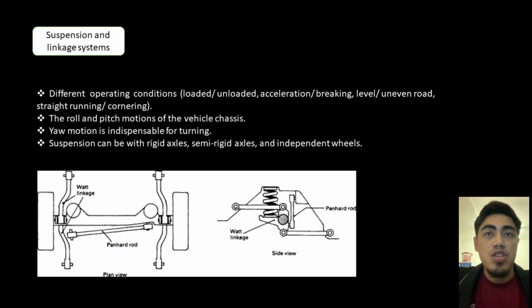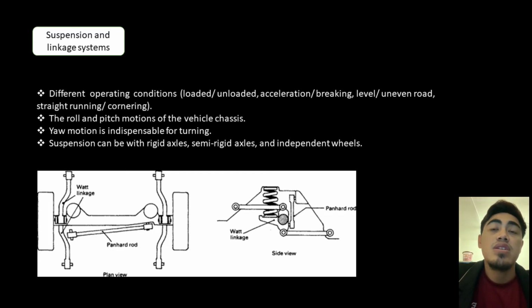The last one is suspension and linkage system. The suspension of a modern vehicle has to satisfy several specifications which can be in conflict with each other because of the different operating conditions like loaded, unloaded, acceleration, braking, level and uneven road, straight running, and cornering. The suspension system allows the roll and pitch motion of the vehicle chassis, while the yaw motion is indispensable for turning. And then suspension can be with rigid axle, semi-rigid axle, and independent wheels.